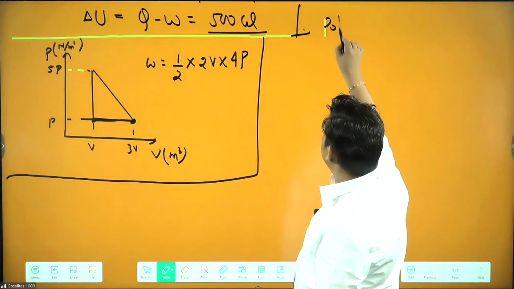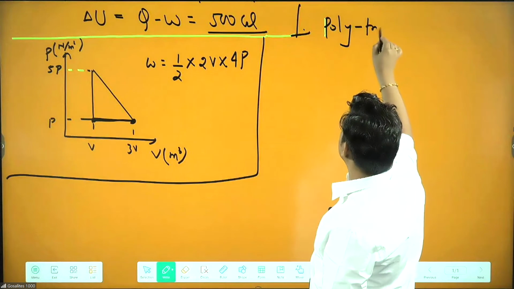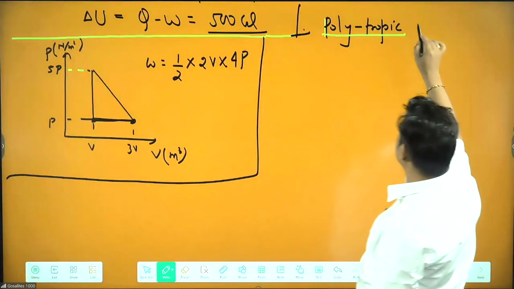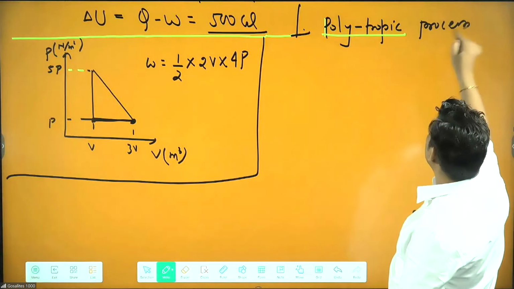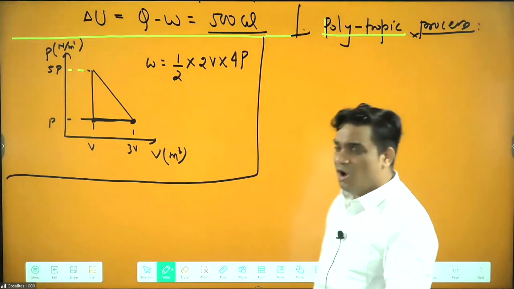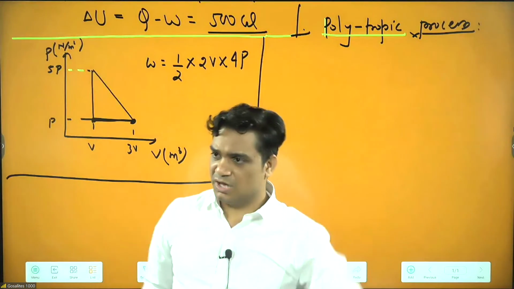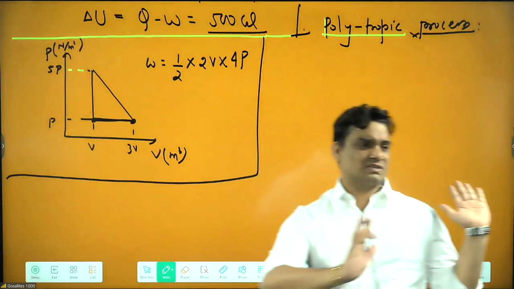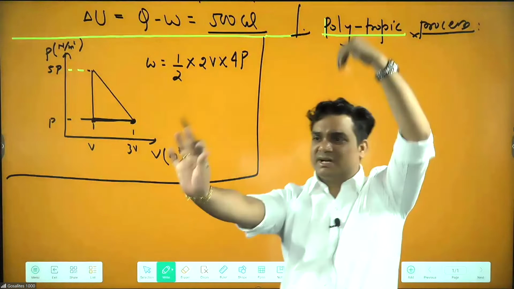One process we are having is the polytropic process. In the polytropic process, what you have to remember is that whatever process exists in this world all comes under polytropic. Till now they have not asked many questions from polytropic. Only one time they asked.